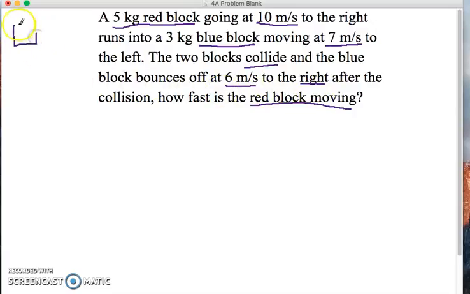So this is what we have. We have two blocks, a red block and a blue block. The red one's going to the right. The blue one is going to the left.